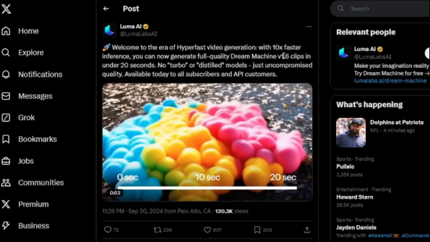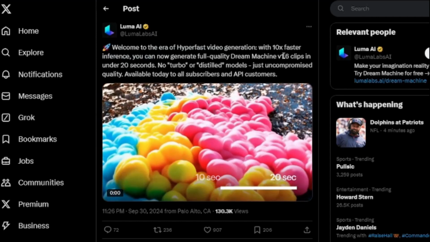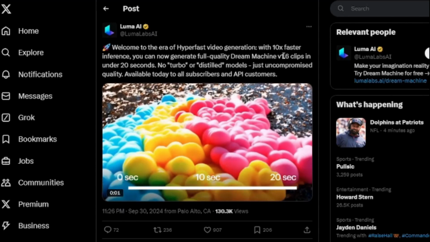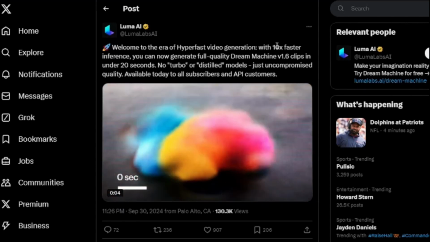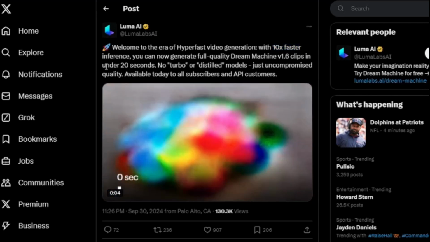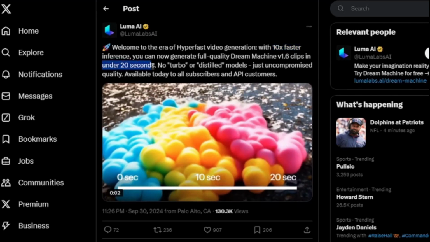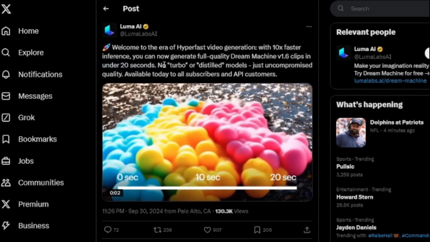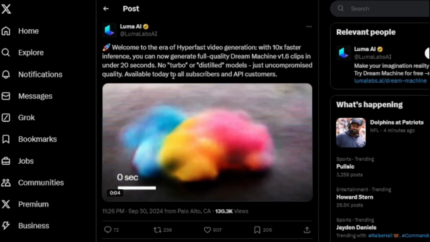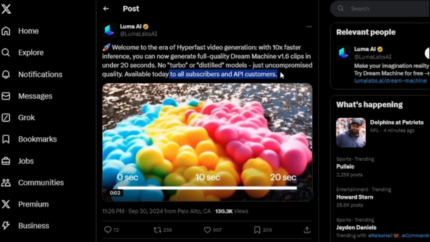Previously, the real problem with Luma Dream Machine was that the generation was really slow. It could take up to even an hour for a video to create. But now with the 10x faster model, you'll be able to create your favorite clips in under 20 seconds. That is absolutely crazy. So there will be no need for turbo or distilled models. It will be available today for all subscribers and API customers.